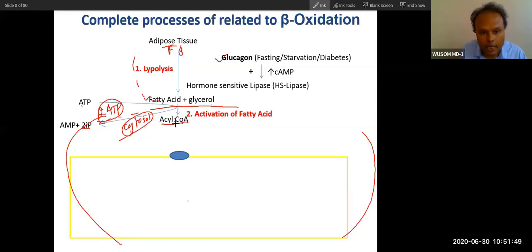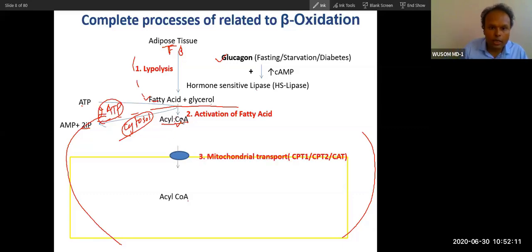The problem is that acyl coenzyme A cannot be transported to mitochondria directly. So it will be converted into a different type of molecule. In place of coenzyme A, a different soluble molecule will attach. This is called acyl carnitine. So let's see this process.